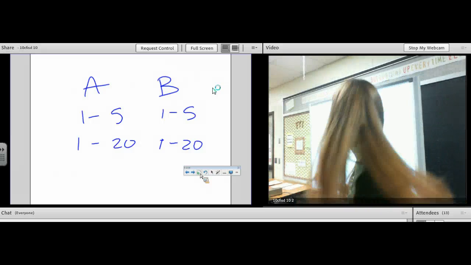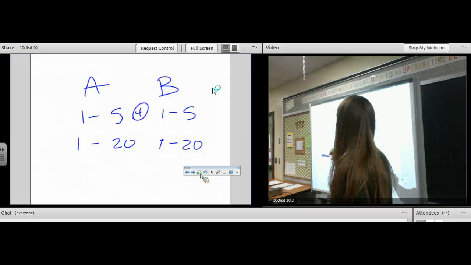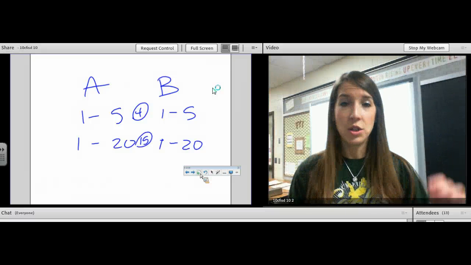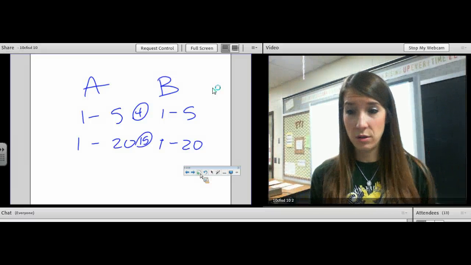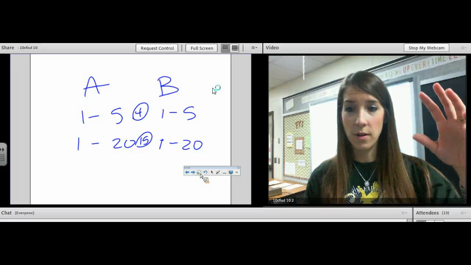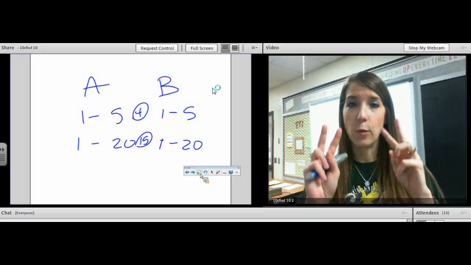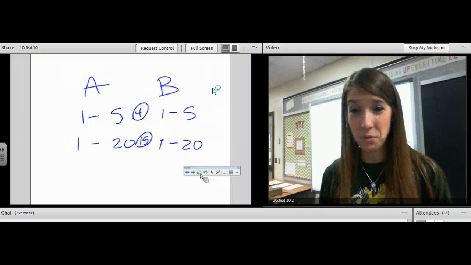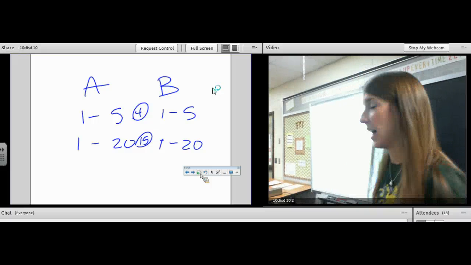If they scored a 4 here, that's 4 out of 5. And if they scored a 15 here, that's 15 out of 20. Doing 4 plus 15 divided by 2 is not going to mean anything because the 4 and the 15 have different weights. Okay, so I've gone on enough of a tangent. That's how they use it in the real world. That's not how we're going to use it in class today.